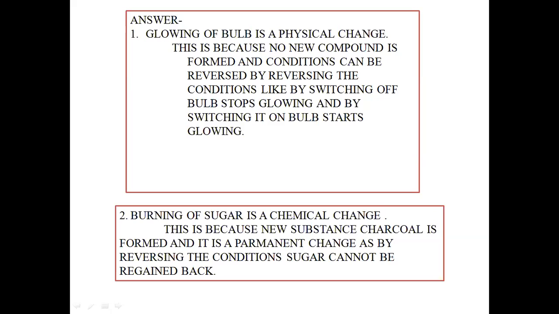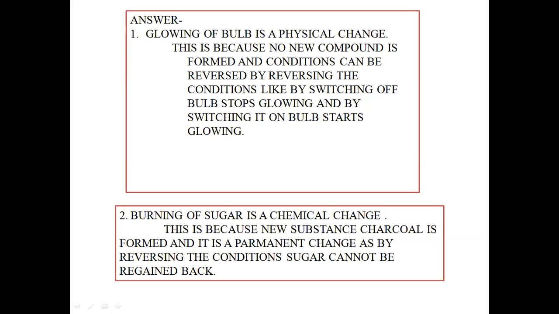Why is burning of sugar a chemical change? Burning of sugar is a chemical change because a new substance called charcoal is formed. When you burn sugar, it forms a black colored charcoal. And if you even reverse the condition for getting back sugar again, in this case, you will not get it back.